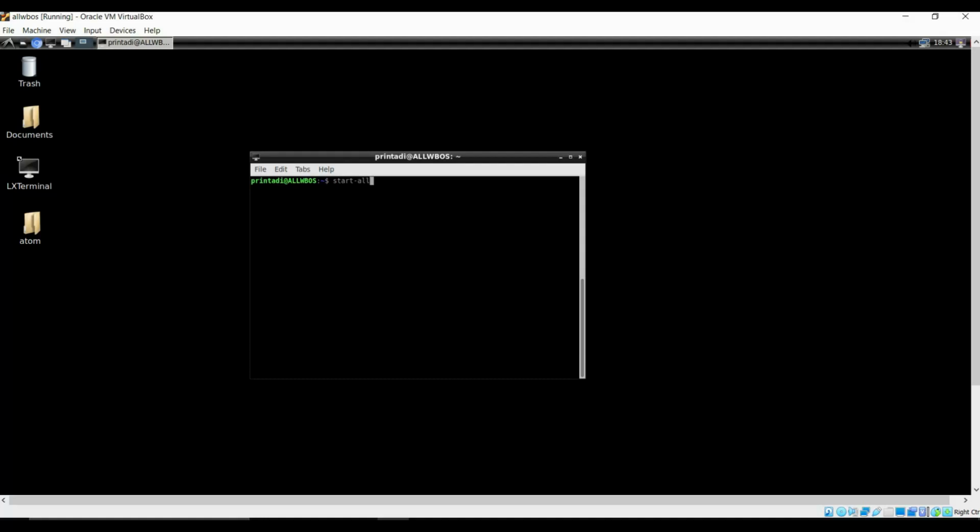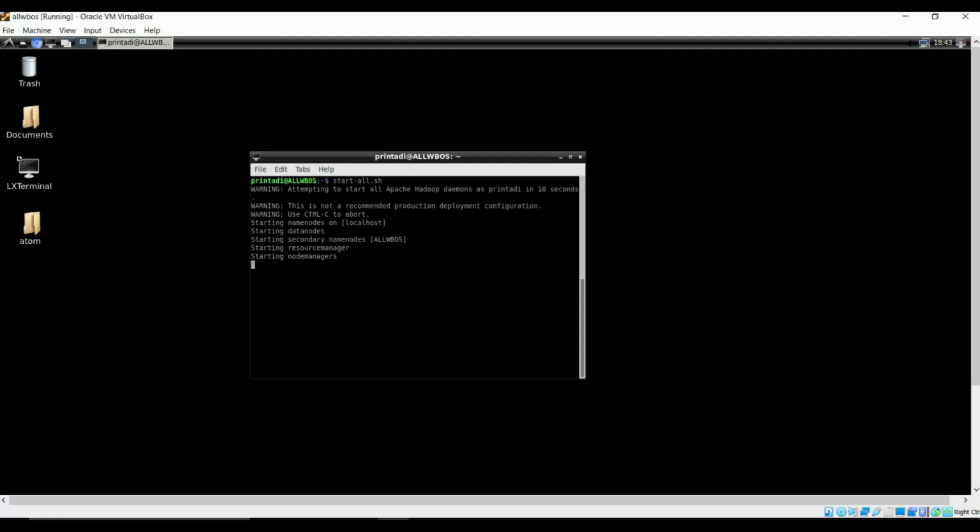Start-all.sh. Now it's starting the different organs of Hadoop: name node, data nodes, secondary name nodes, resource manager, and node managers. So let's give it the command jps just to check whether it's running properly or not. Okay, it's running properly over here.